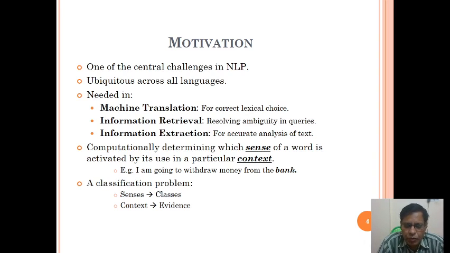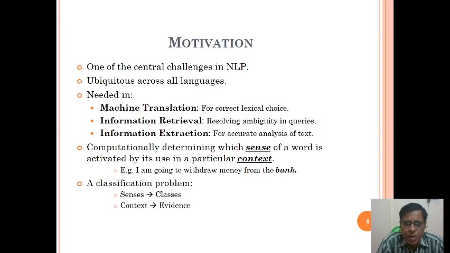Information retrieval system. When we are trying to find information in an information retrieval system, IRS, word sense ambiguity also happens, so we need to resolve ambiguity in queries, is it not? When we give a query in an information retrieval system, it is ambiguous to trace out what it is specific for. Then information extraction. When we are trying to extract information, word sense ambiguity also happens, so accurate analysis of text is needed.